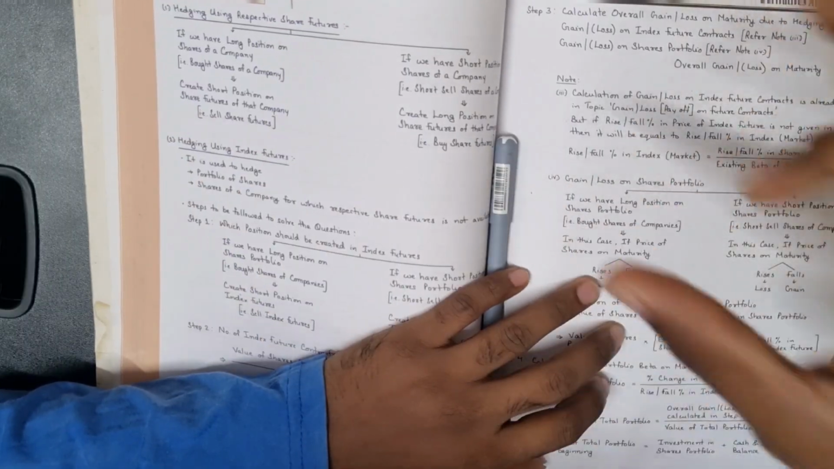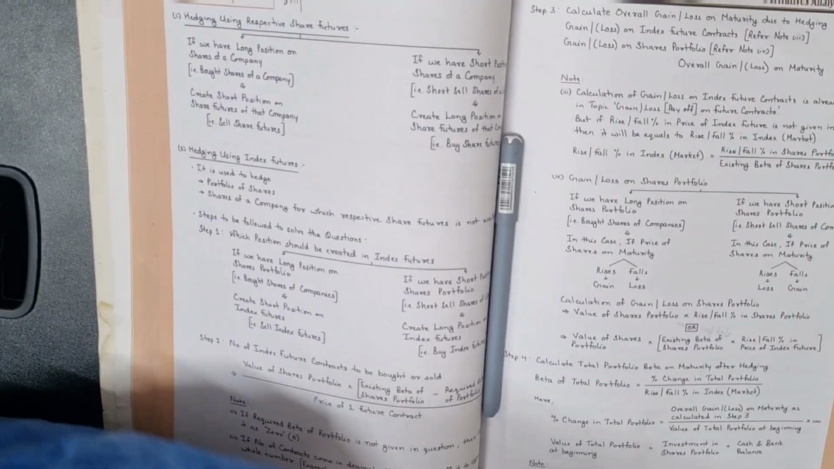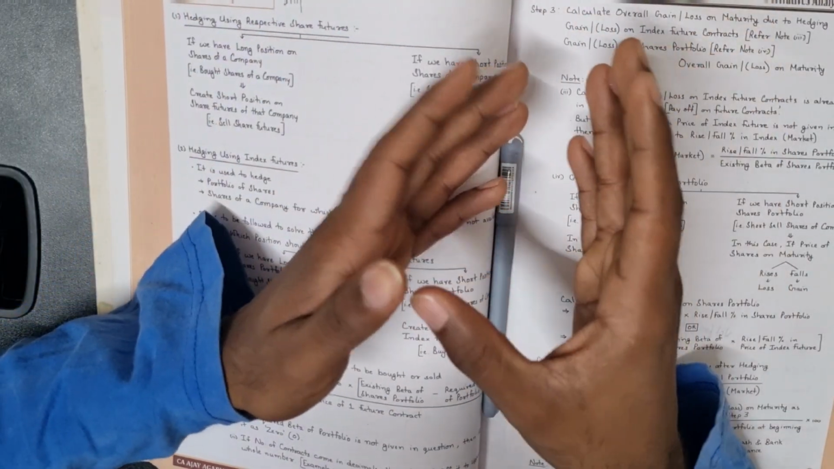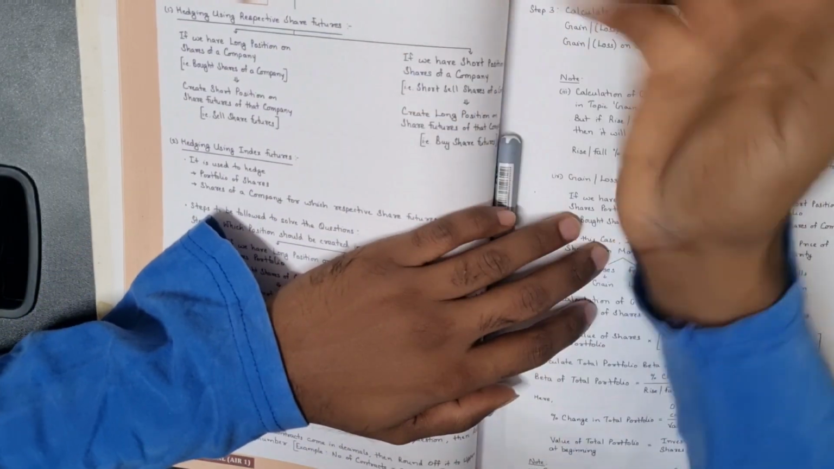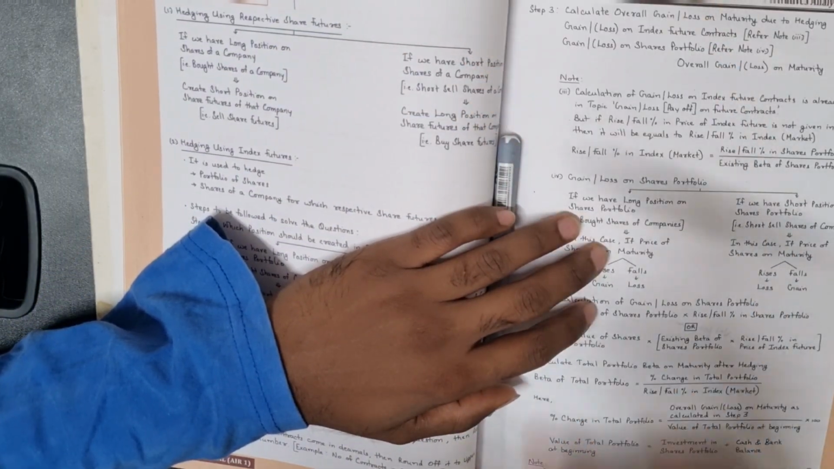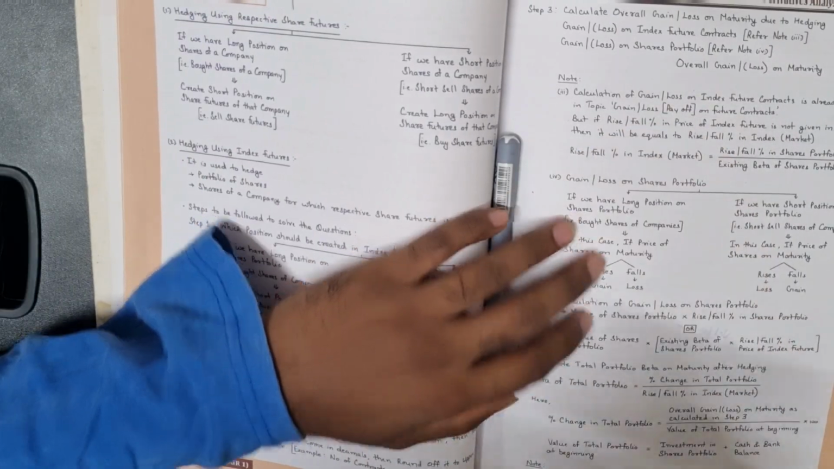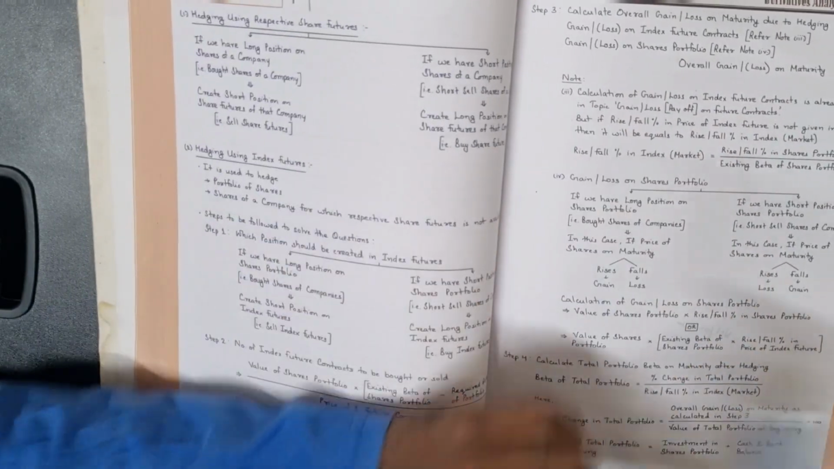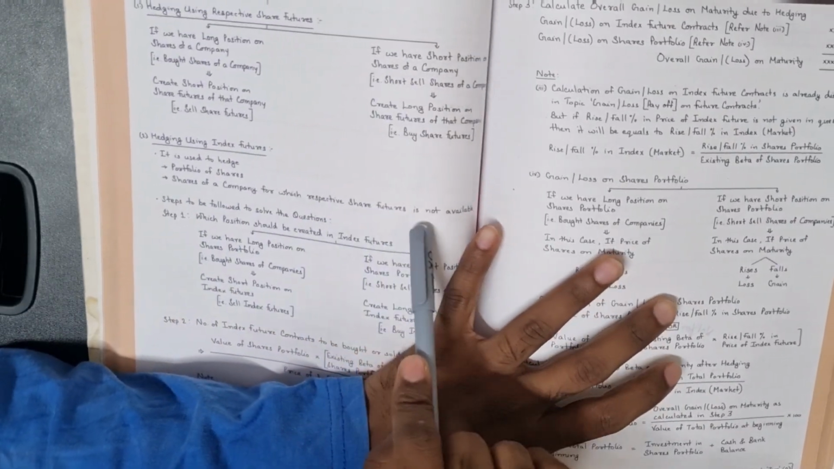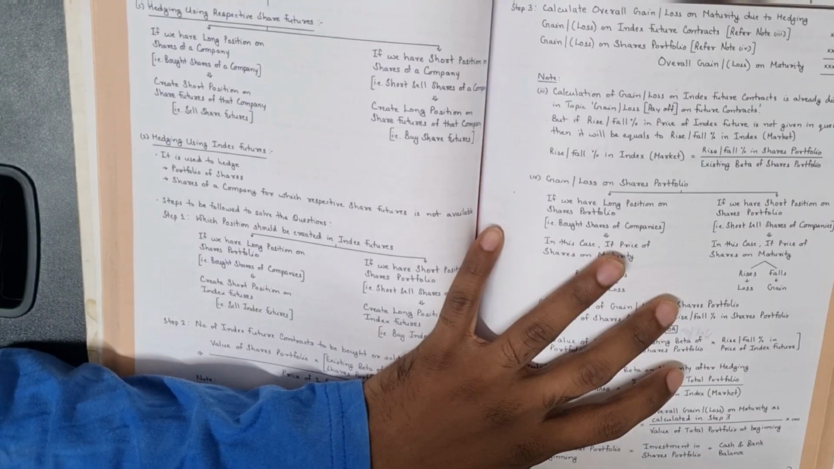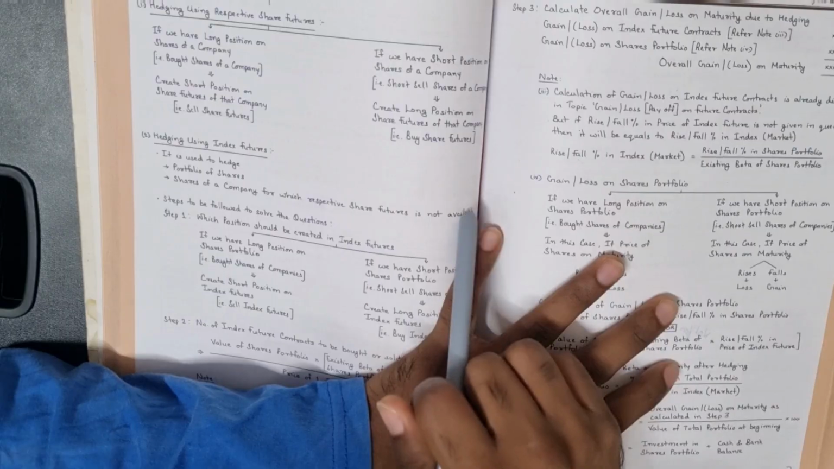So the top 50 companies index will be taken into consideration, which means what? If we have 100 shares of a small company, then we'll take a short position in the index in the futures market of the equivalent value. So I already have a long position and I'll take a short position. It is used to hedge a portfolio of shares, or shares of a company for which the respective share futures is not available.